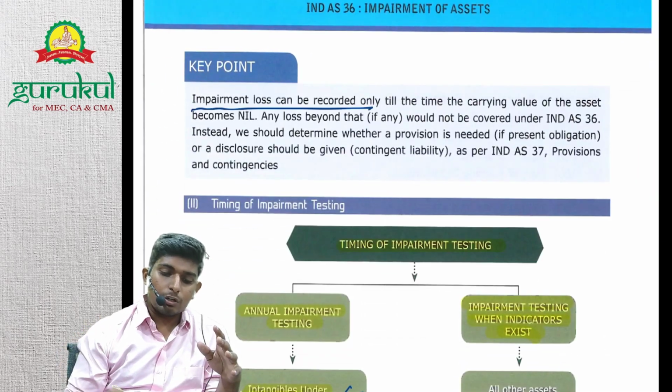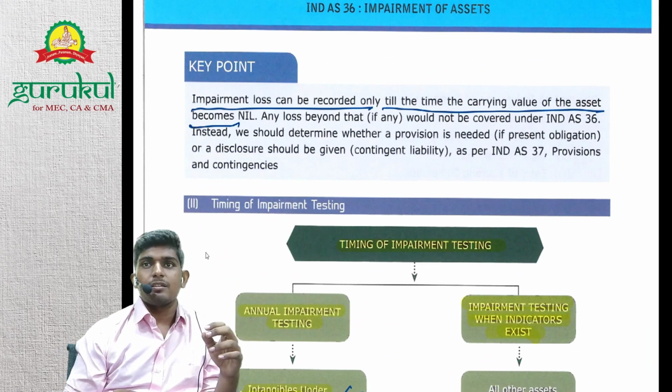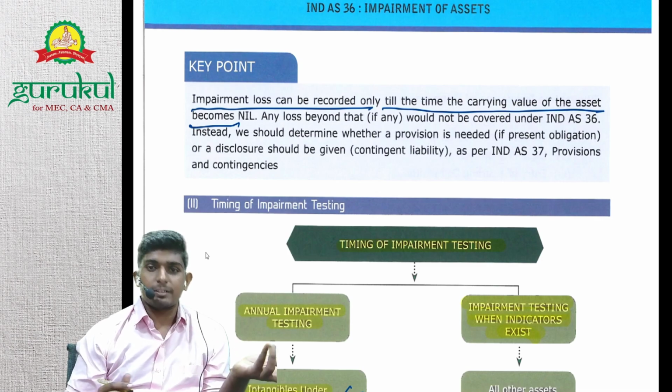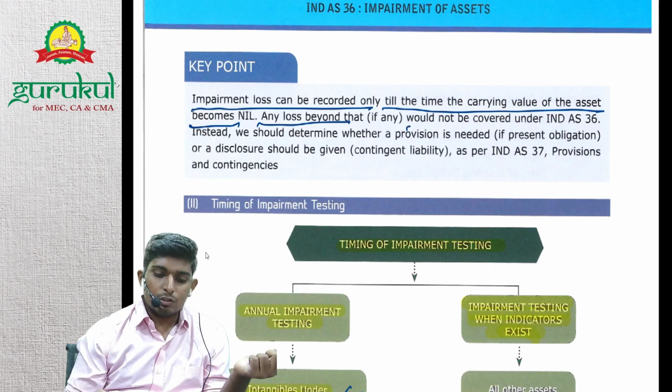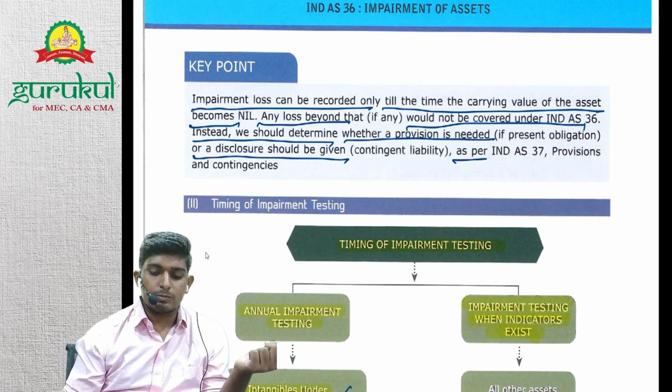Impairment loss can be recorded only till the time the carrying value of the asset becomes nil, right? If the asset's carrying value is zero, how will you record impairment loss? Any loss beyond that will not be covered under Ind AS 36. Instead, we should determine whether a provision is needed or a disclosure should be given as per Ind AS 37, provisions and contingencies.